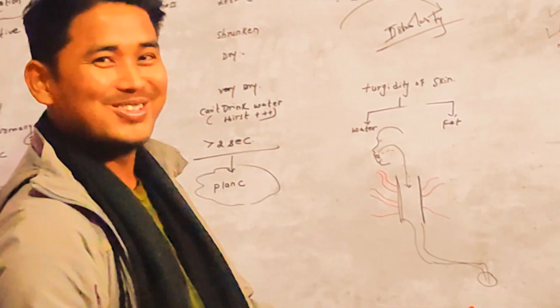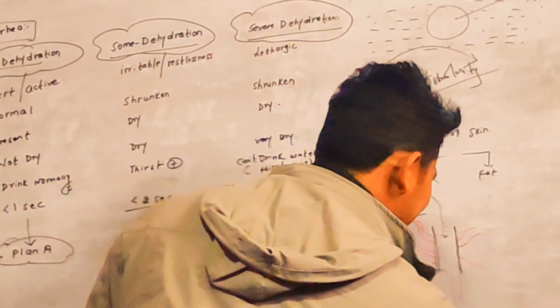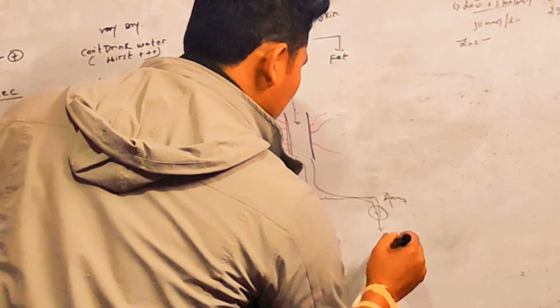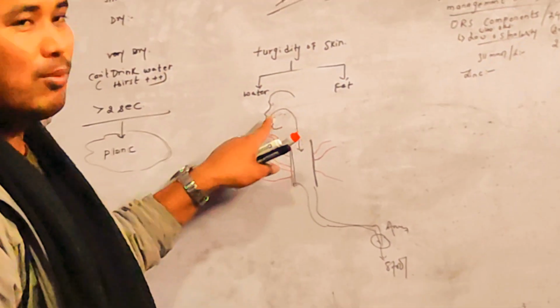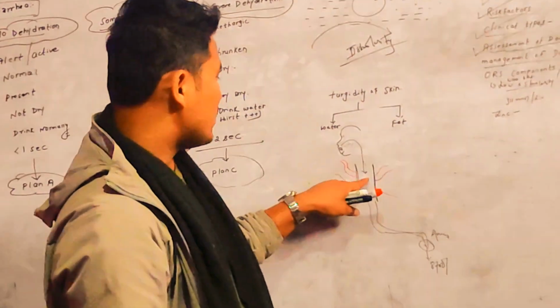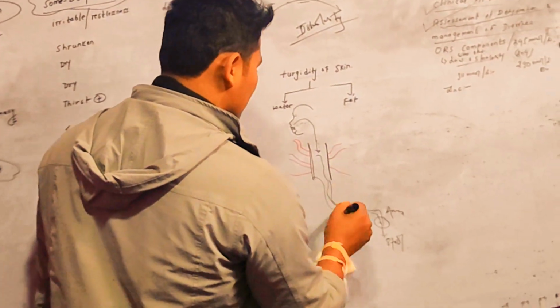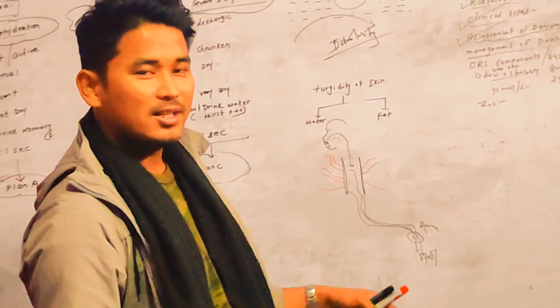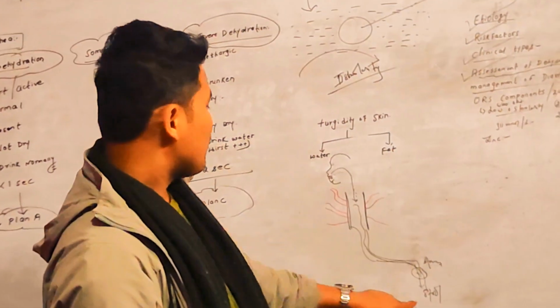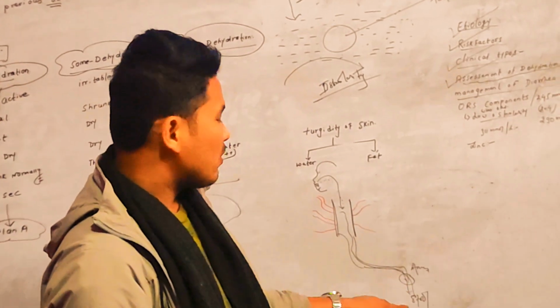This is a very bad drawing, but let's suppose this is the anus, and from the anus it will come out as stool. So in diarrhea, the food does not stay because of the increased motility of the GI tract. With severe or persistent loose watery stools, most of the fluid and electrolytes will pass through the stool.